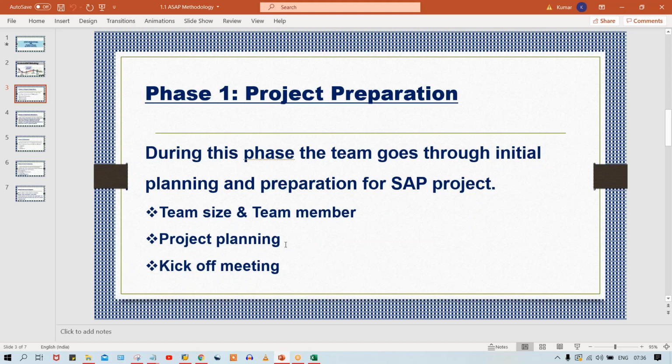first of all, the project is going to be segregated into 5 phases. For every phase, there should be some deadline. The first phase must be completed in these many days. The second phase must be completed in these many days. The third phase must be completed in these many days. So for every phase, there should be some deadline. Then only what is happening, guys? The entire project is going to be completed in 8 months, right? If you talk about implementation of SAP, guys, right?